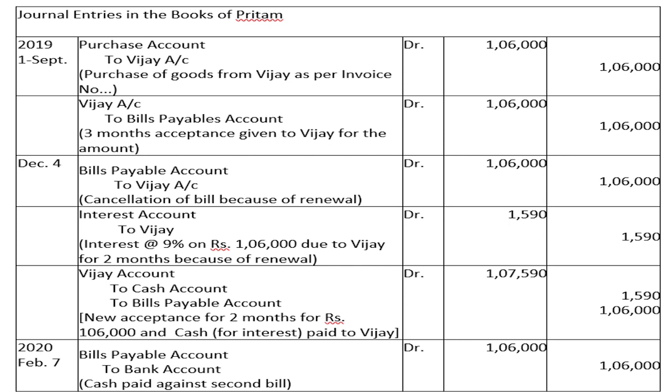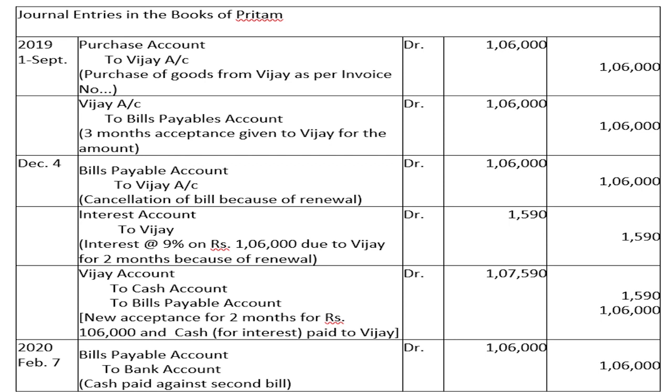So interest of rupees 1,590 is due, which is a loss or an expense for Mr. Preetham. So it has been debited, and Vijay is giving us the extension of time. So he is the giver of the benefit. Interest account debtor to Vijay's account for the interest due on rupees 1,06,000 at the rate of 9% for 2 months additional period granted by Mr. Vijay.